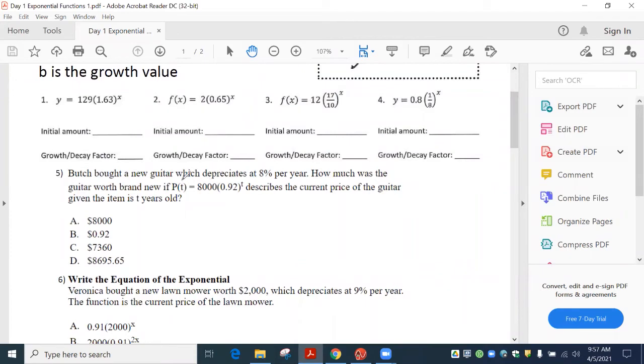All right, so let me show you what some of these questions would look like. So first off, they give you an equation here. You could type this in the calculator, but we don't need to. What really stands out is this T right here, that T, okay? So this is exponential anytime they put the letter as an exponent. So it says describe the current price of the guitar. Let's see. So the current price would be, where did it start? So we bought a new guitar, okay? Now, every year that you have this guitar, it depreciates unless I sign the guitar. Now, if I sign it, it gets more value.